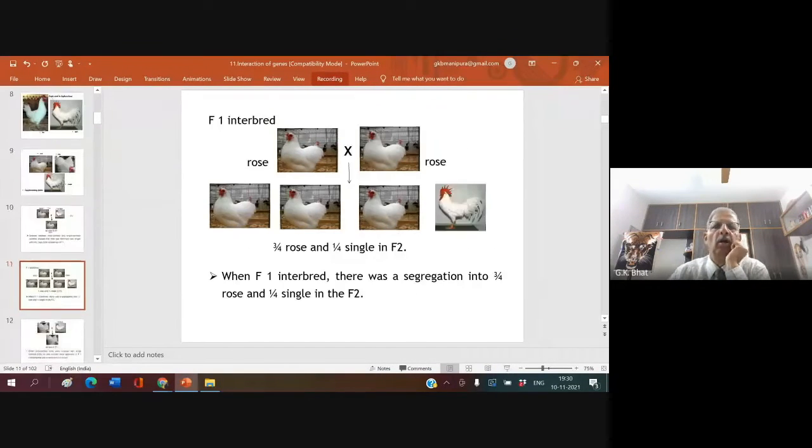Now, the F1 are all rose. In the F2 you get 3/4 rose and 1/4 single. So rose is dominant over single. Right? Okay.